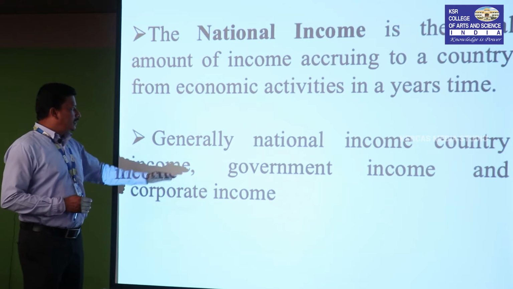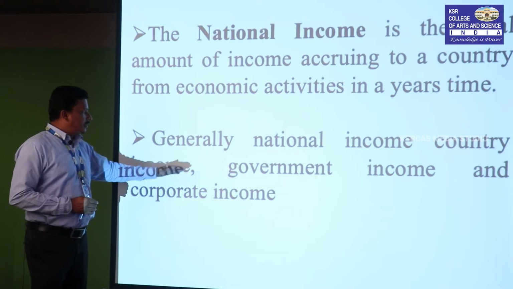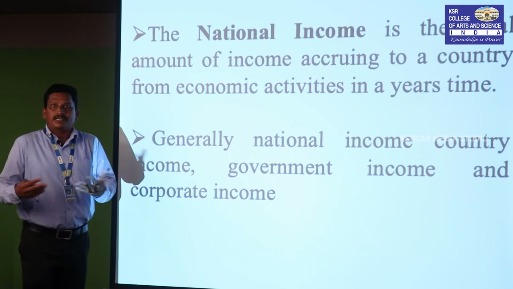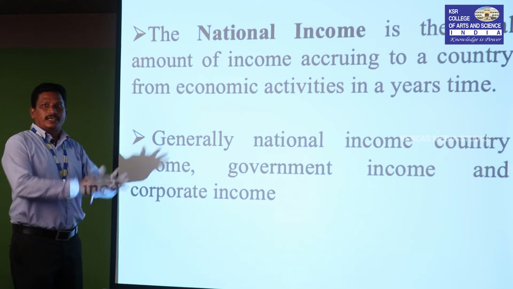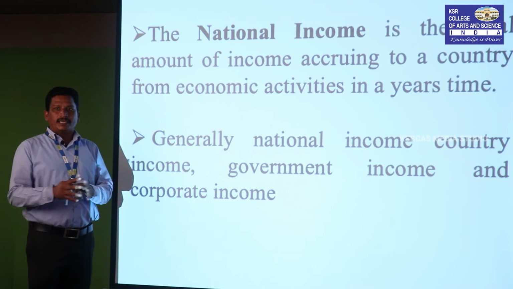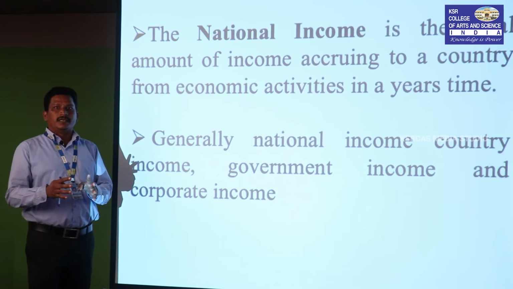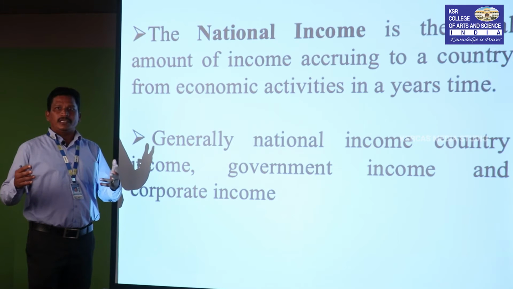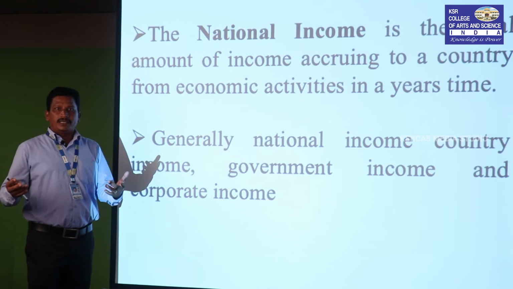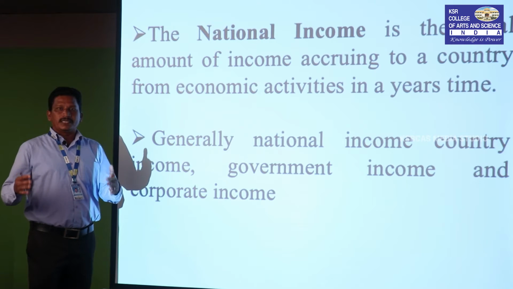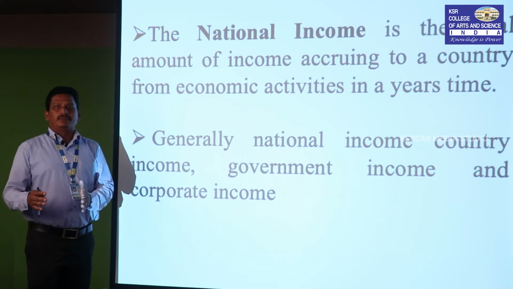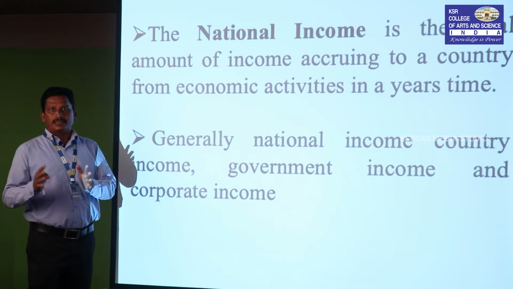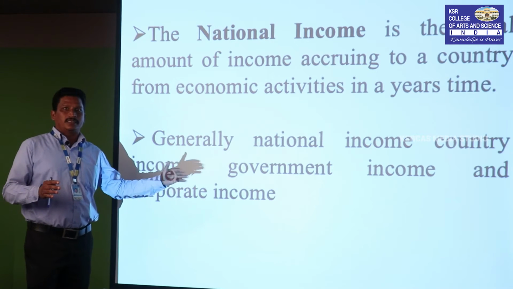So I note this point: government income and corporate income, plus additionally the personal remittance and personal income, which we can also calculate. So these are the three important aspects of the calculations. What I am trying to say is that national income is nothing but the commodities, goods and services produced in a particular year, in a given period of time. I hope you understand at least that much.